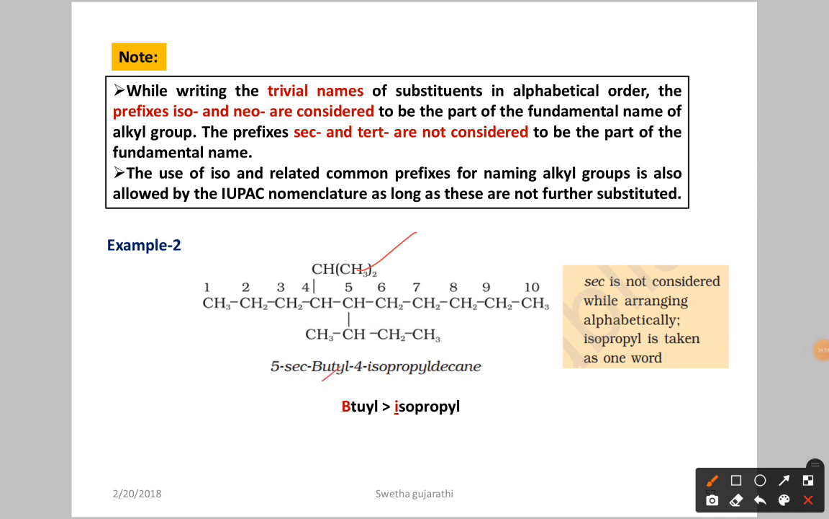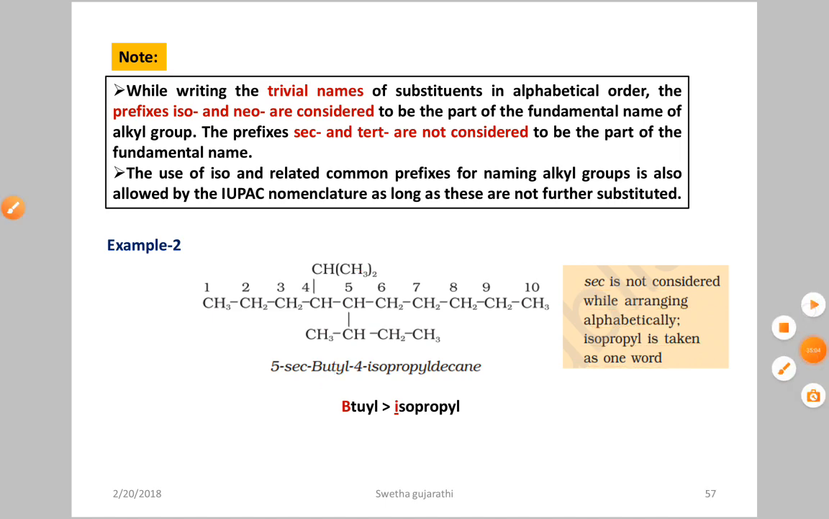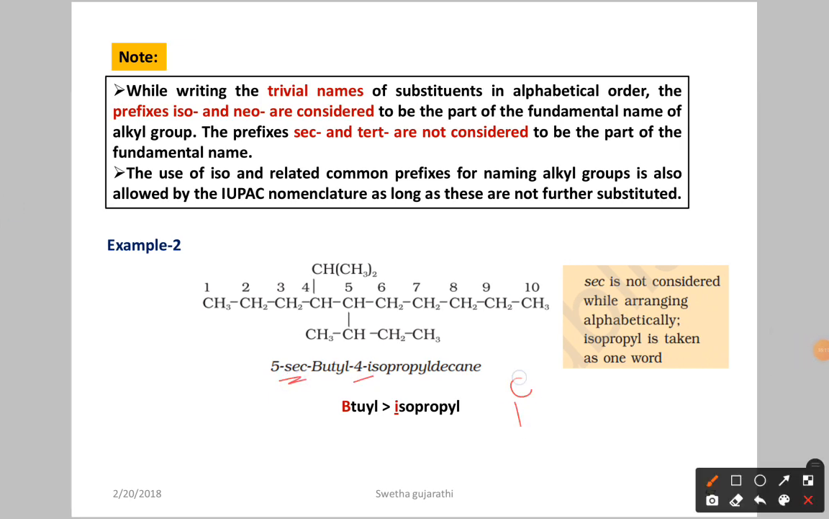Here, secondary is not considered while arranging the alphabetical order, while isopropyl is taken as one word. In iso we take the letter I. If you count secondary as well, then with the letter S, you know very well I comes first, then S: I, J, K, L, M, N, O, P, Q, R, S. So generally you would write iso first, then secondary.